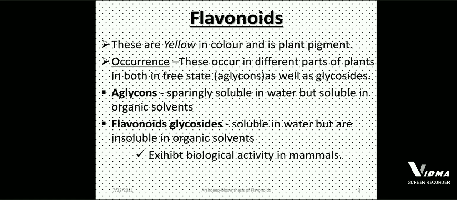We will later on discuss what type of linkage that is. Next, these glycosides are dissolved in water and are not dissolved in organic solvents. Why? Because a glycoside is a compound which is polar in nature. Now these exhibit biological activity in mammals. In human beings, in us, these flavonoids are very important.